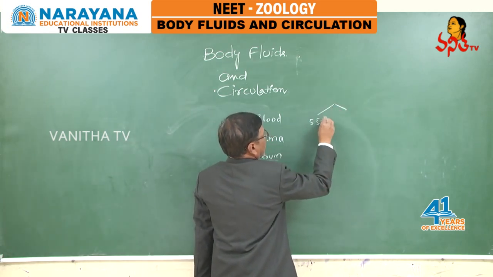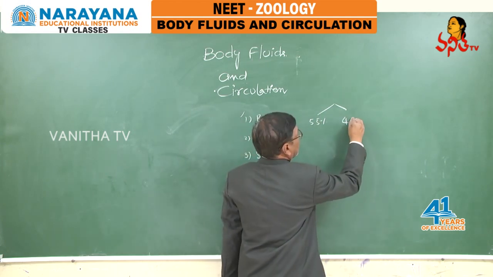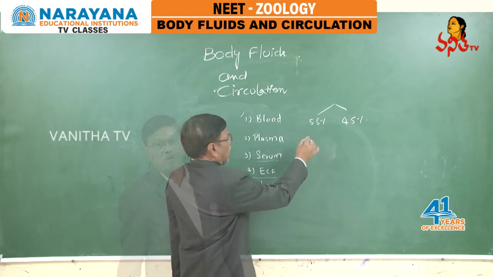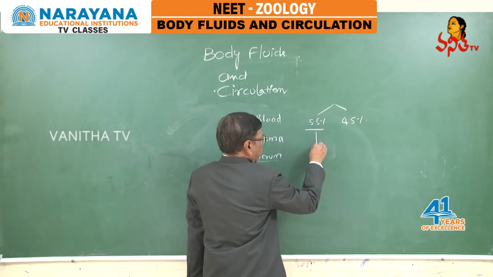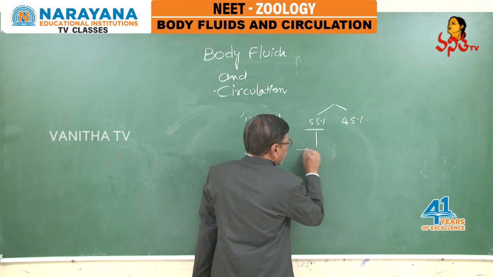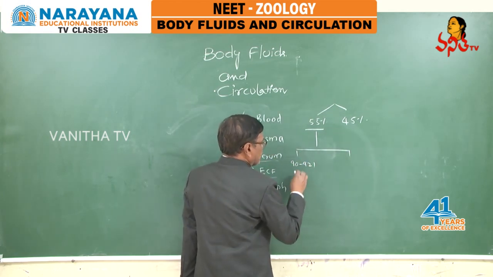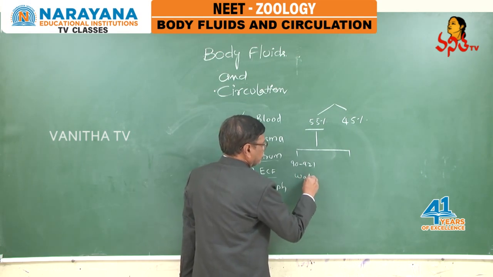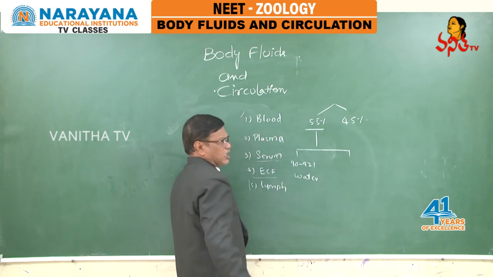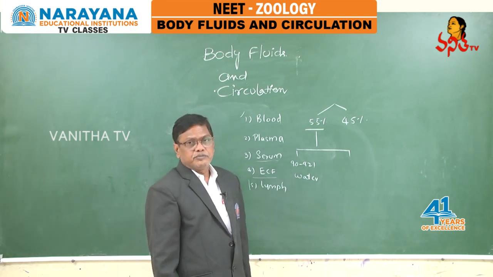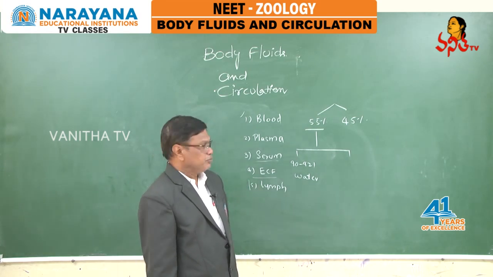Blood includes 55% plasma and 45% formed elements. In this 55% plasma, 90 to 92% is water. The remaining 6 to 8% includes proteins and some electrolytes.